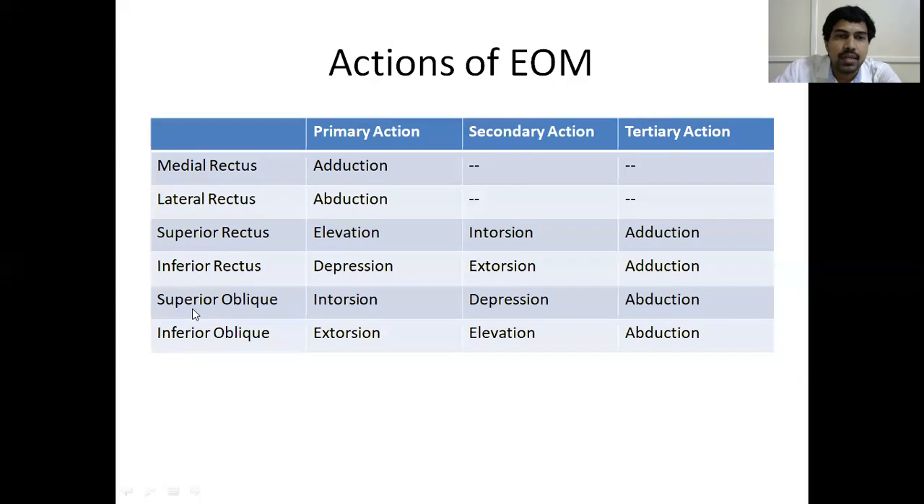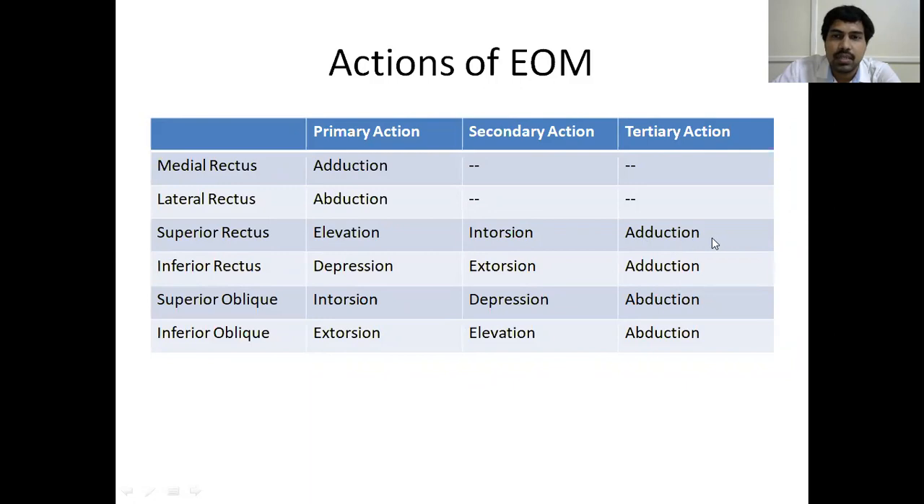Similarly, all the superiors are intorters, so superior oblique causes intorsion, and inferior oblique causes extorsion. And as I told you, superior rectus is an elevator and inferior rectus is a depressor. So the opposite of this is for the obliques: superior oblique will become depression and inferior oblique will become elevation. You have to mug this up and revise it twice or thrice. So in the exam, even if you forget which is the primary, secondary, or tertiary action, if you remember the SYNRAD formula, you will be able to fill up this entire table.